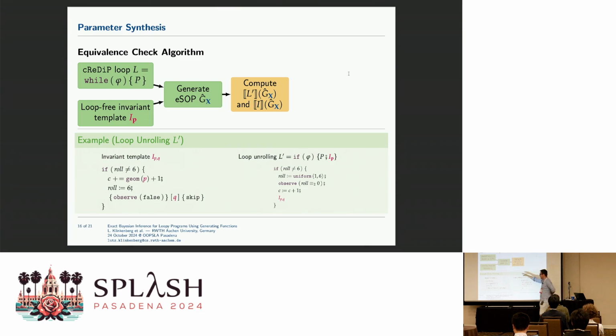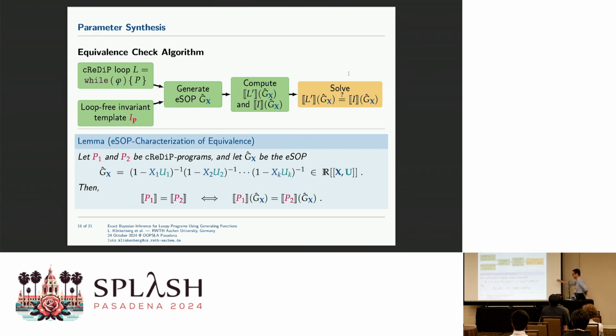Okay, so I had this loop. I had an invariant with some open parameters. Maybe I don't know them. And then I want to compute this: the loop unrolling of this invariant here and the invariant itself, and compute this on this very specific input. And if those two things coincide, we know that they are actually equivalent. And then by Park's lemma, we know this is also equivalent to the while loop, and we can compute the actual posterior distribution.